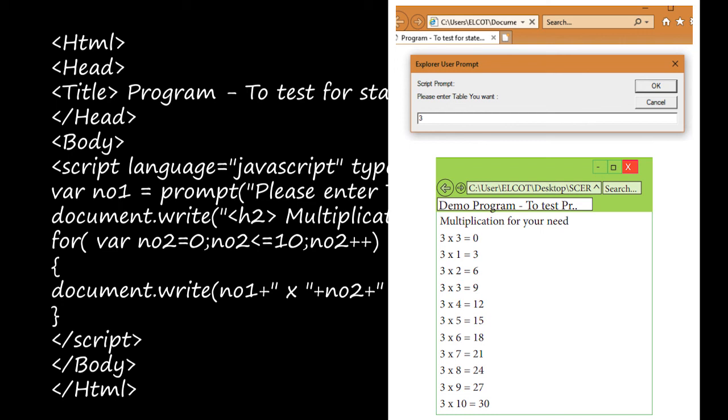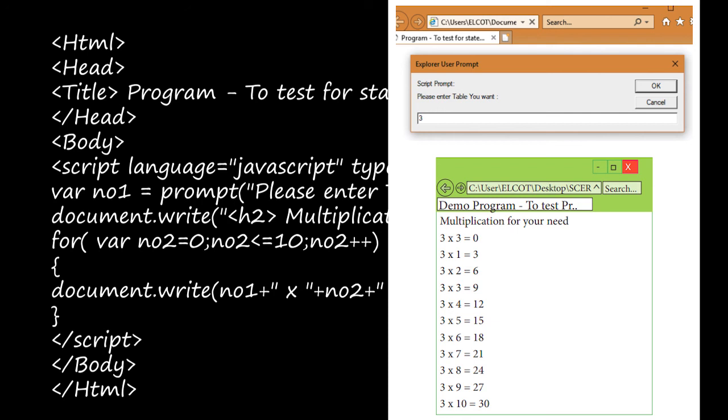How will you get the output? Inside the for loop statement, here you have NO1 into NO2 is equal to here NO1 into NO2, right? So here the value is multiplied and you are getting the result. Only for this looping, every line is the same, right? In this line you have to just change the NO2. Here since we are using this for statement, var NO2 is equal to 0, NO2 less than or equal to 10, NO2 plus plus, right? So here since we have used the for loop, we'll be able to enter 0, 1, 2, 3, 4, 5 for each line. It will be incremented and it will stop with 10, right?